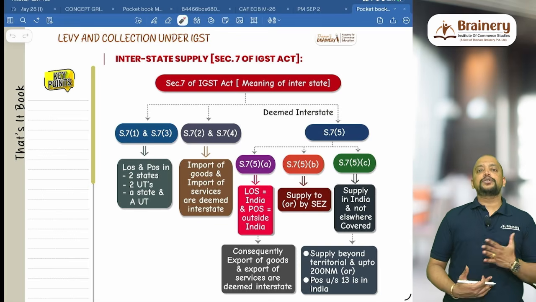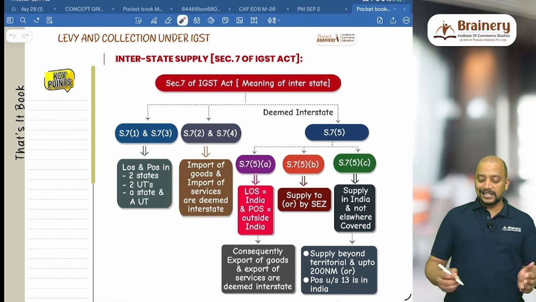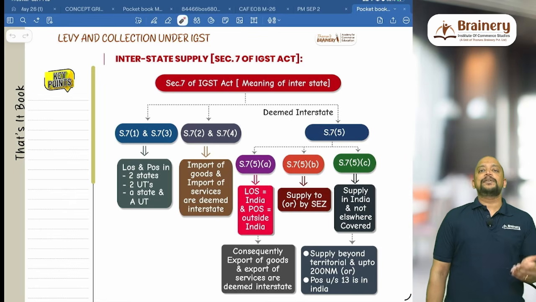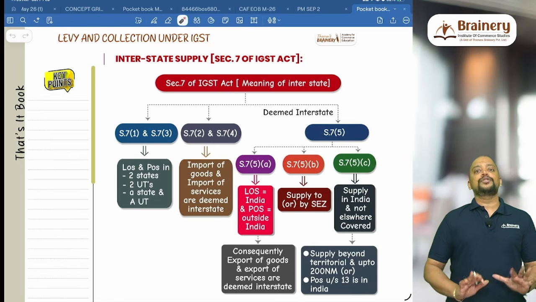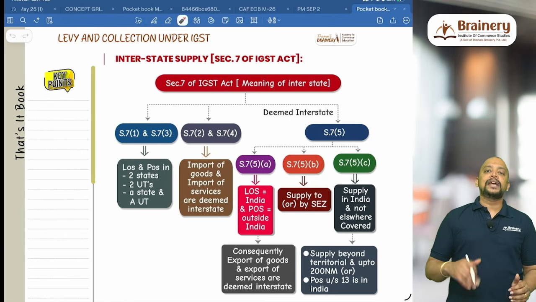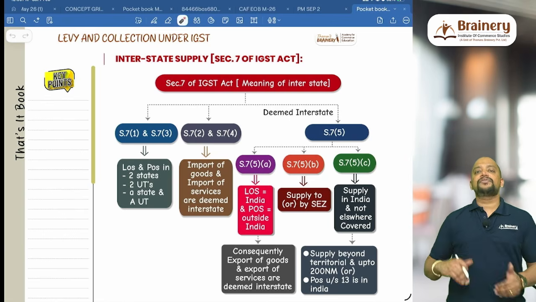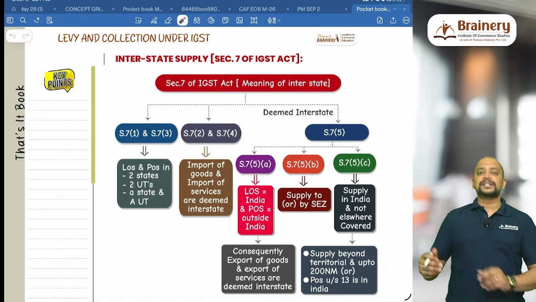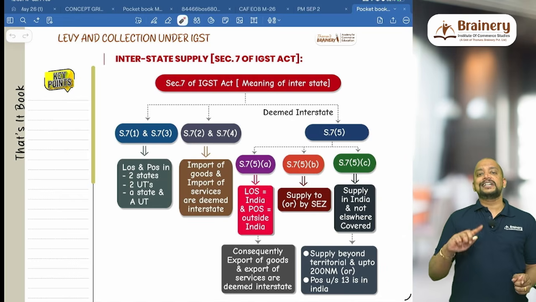Then 7 subsection 2 and 7 subsection 4 of the IGST Act deal with import of goods and import of services, which are deemed as interstate supply. Import of goods, till the time it is cleared for home consumption, will be treated as import of goods only, and that will be interstate supply. And thereafter, after clearing it for home consumption, when the person makes a sale to any other person, it will change to either intra or inter.